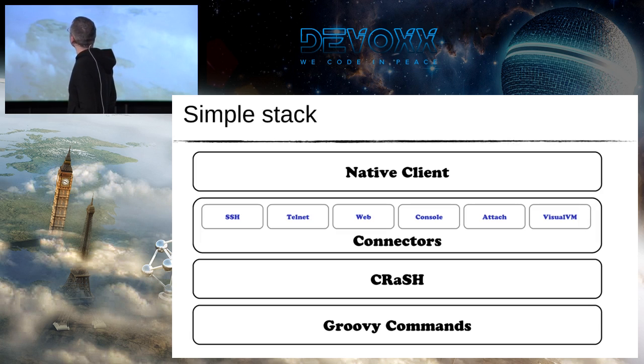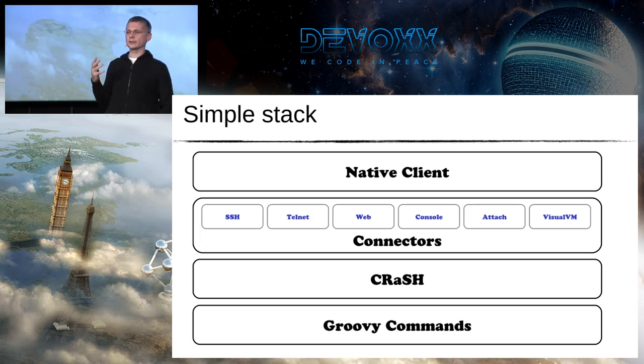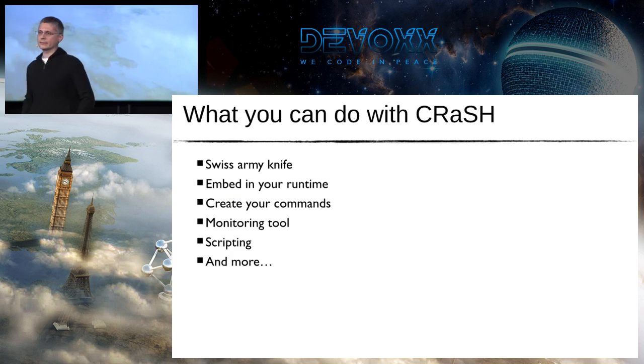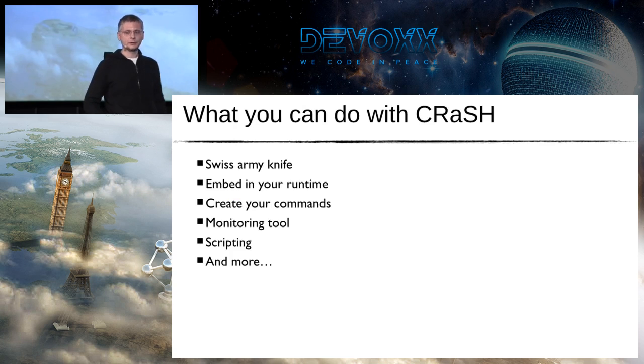So the stack is quite simple. We always have a native client, and the native client can be your shell. In standalone, it's direct access with the Java console, but it can be SSH or Telnet. But we even have other connectors, which are the console, the web and the VisualVM connector. And then you have the CRaSH runtime. And inside the CRaSH runtime, you have commands written in Groovy.